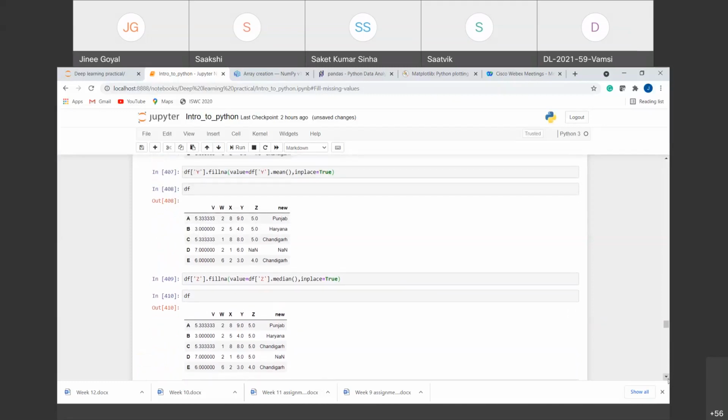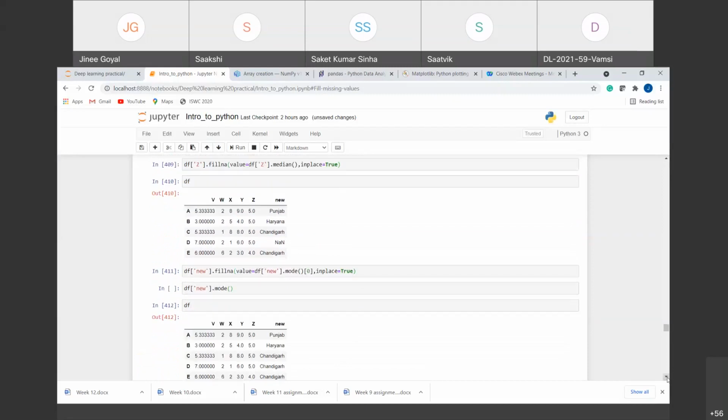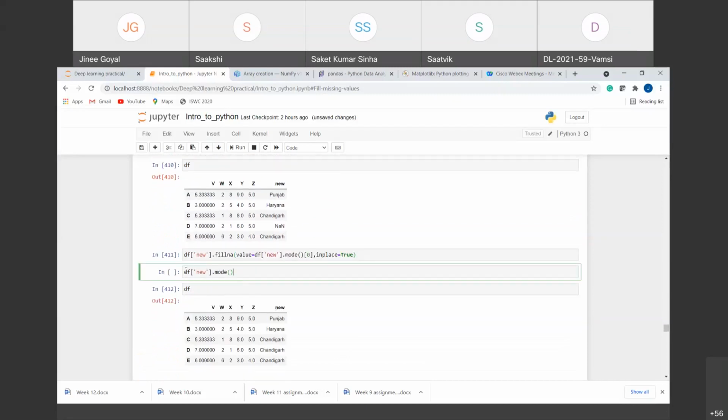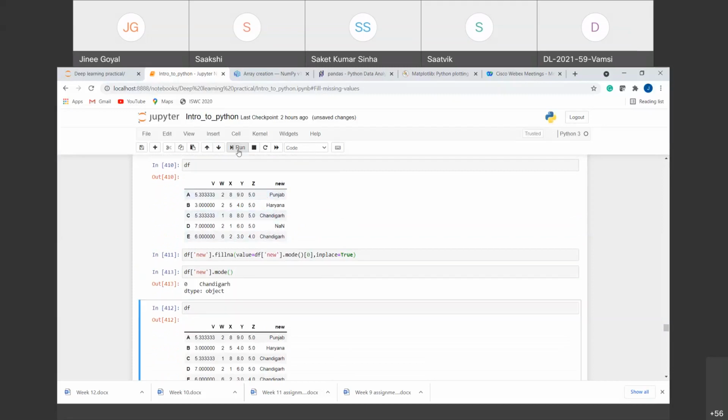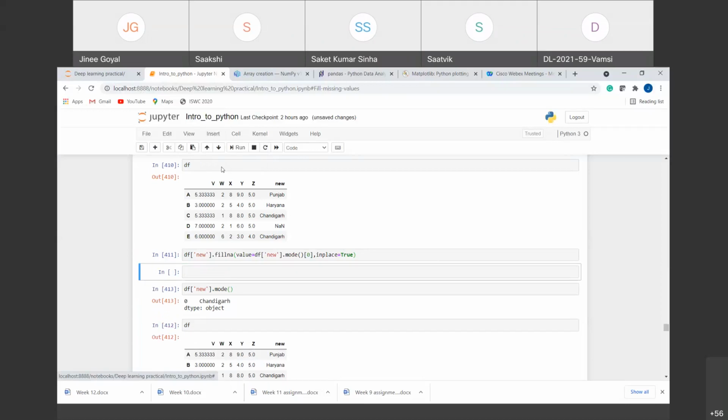When you calculate the mode of any column, what we are doing here is I am taking this new column and calculating the mode out of it. So you will see that I am getting a series here, right? I'm not getting just a simple value. For example, let me show you and make it more clear. Suppose I have DF V and I want to calculate the mean of it.